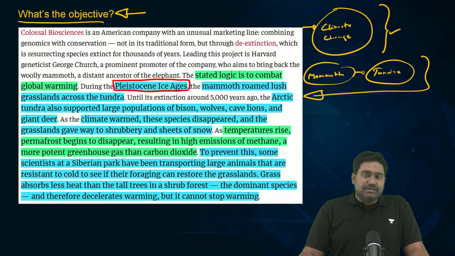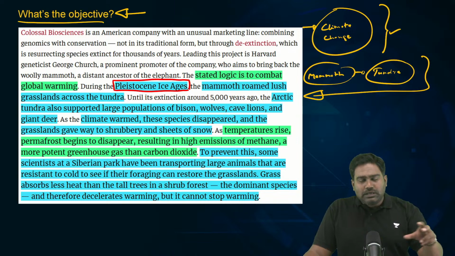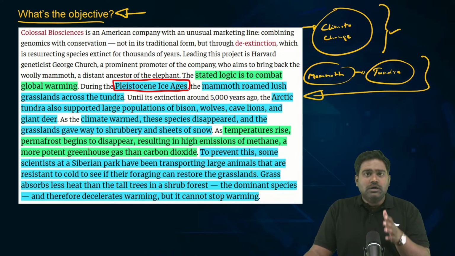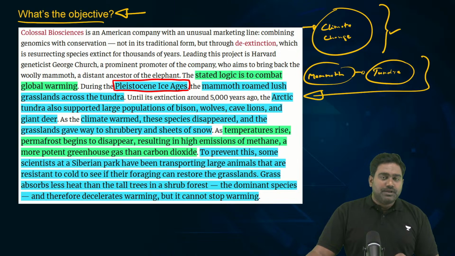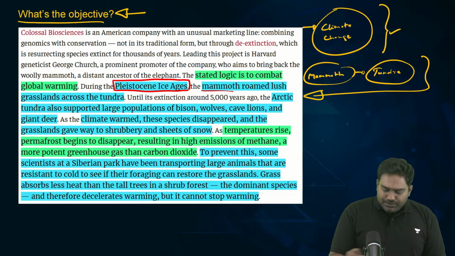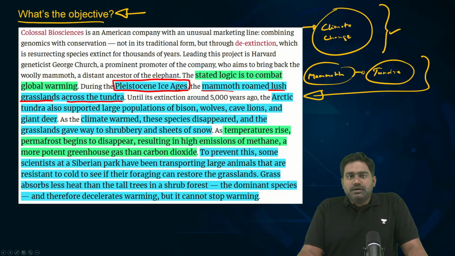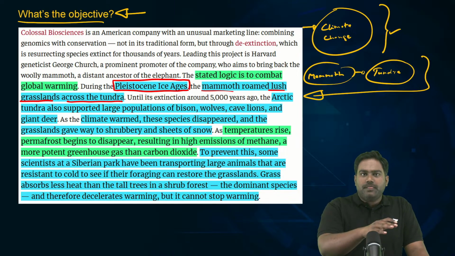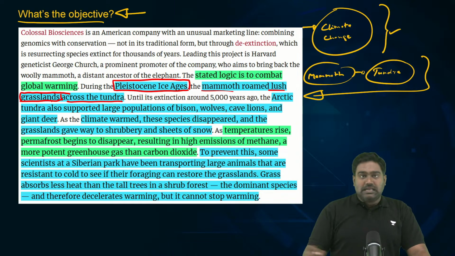Now, these woolly mammoths played a critical role in not just the local ecosystem, but also in regulating the climate and the climatic conditions of the region. The woolly mammoths essentially roamed the tundra grasslands. Today, the ice sheets that you see in the tundra belt were at one point dominated by grasslands.